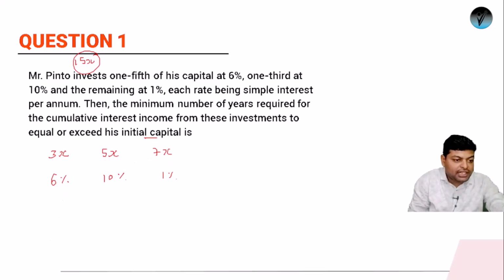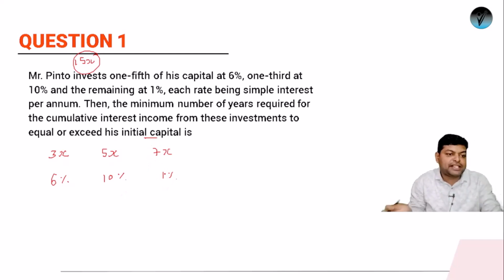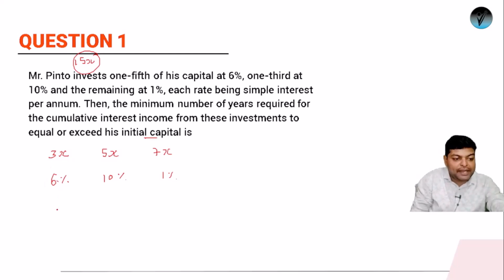Understand it like this: if 3 kg of rice is bought at 6 rupees, 5 kg of rice is bought at 10 rupees, and 7 kg of rice is bought at 1 rupee. If I am mixing all the varieties of rice, what will be the price of rice per kg? If you purchase 3 kgs of 6 rupees rice, the money you will pay the shopkeeper will be 18. For this rice, it will be 50. And if you purchase this rice, it will be 7. And how much total rice are you getting? 3 kgs of this, 5 kgs of this, and 7 kgs of this. So it will be 15.